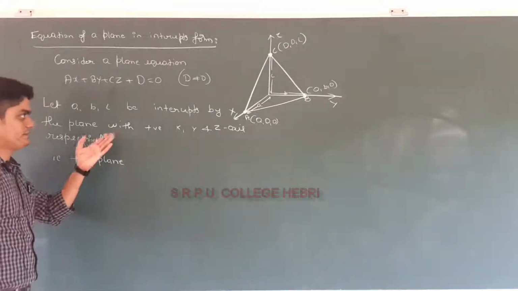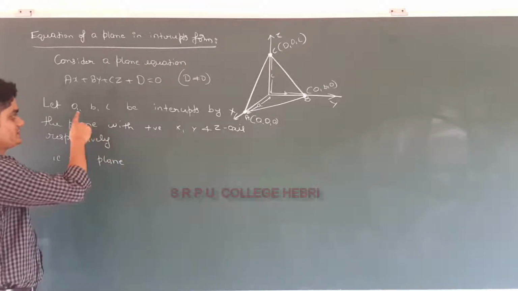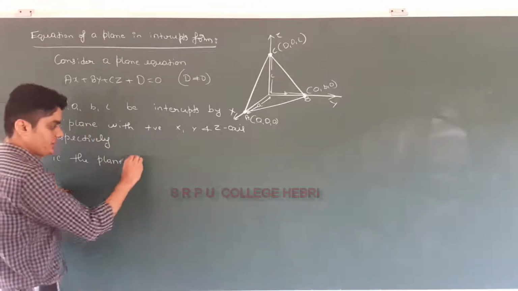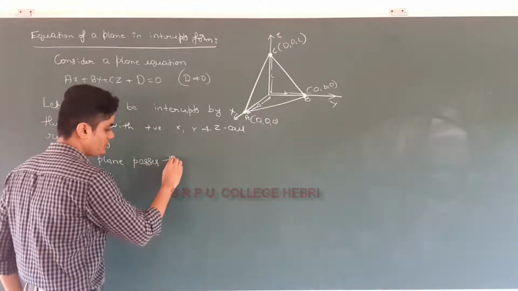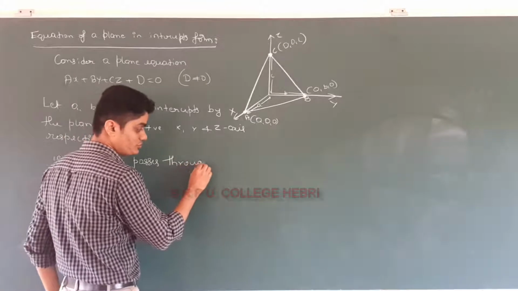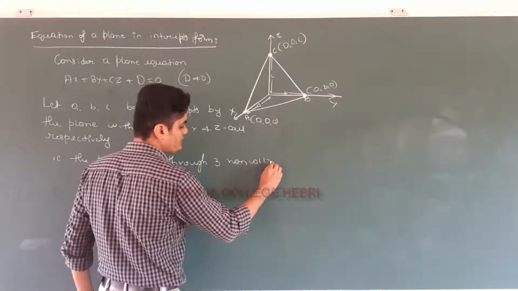So if the given plane makes intercepts a, b, c on the x, y, z axes, then the plane passes through three non-collinear points.